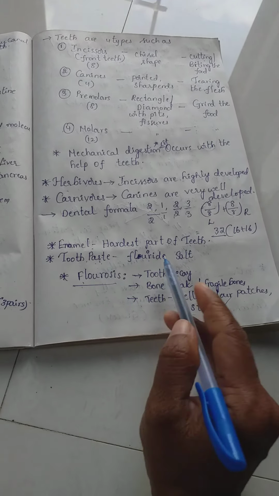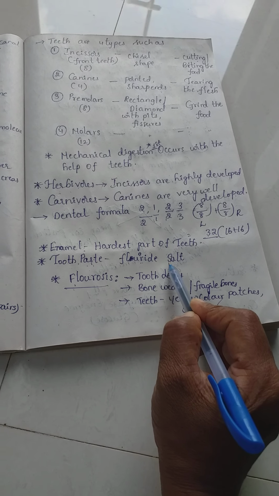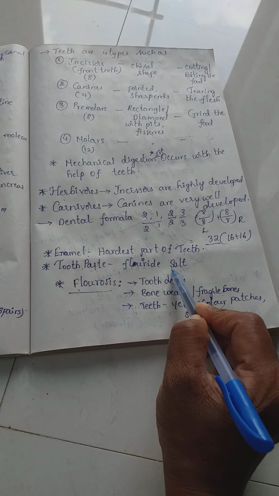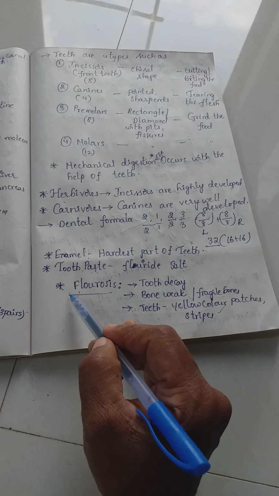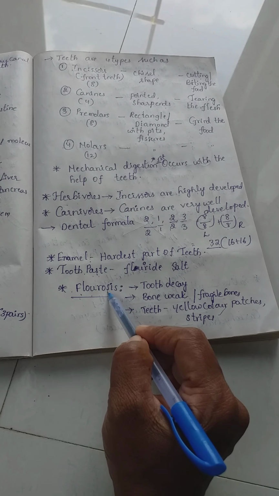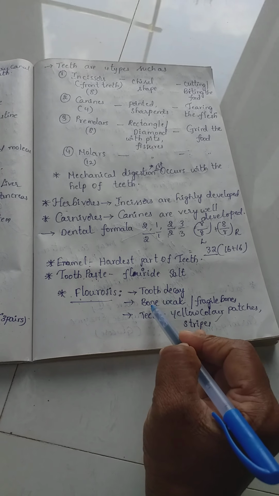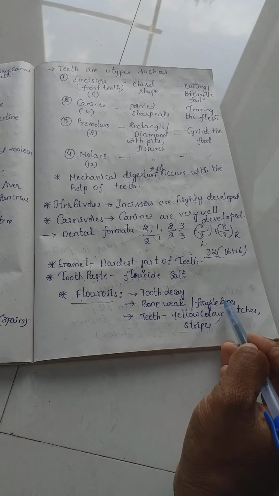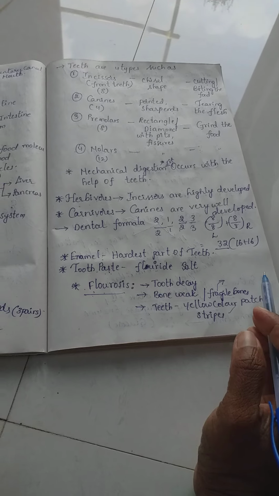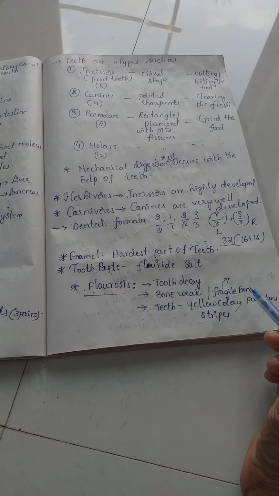When fluoride salts are more than the requirement in groundwater, and we drink such water, we may face a disease called fluorosis. Fluorosis is related to tooth decay and bone weakness, or fragile bones. Fragile bone means there is no stability for the bone. There is no power in the bone.